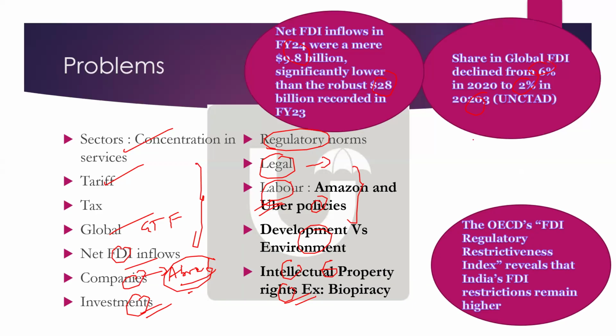Again, one of the reasons could be friendshoring. Those types of things you can mention. And the OECD is also saying, through its FDI regulatory restrictiveness index, that India's FDI restrictions remain higher. So just defend your points with two or three statistics; that's more than enough.